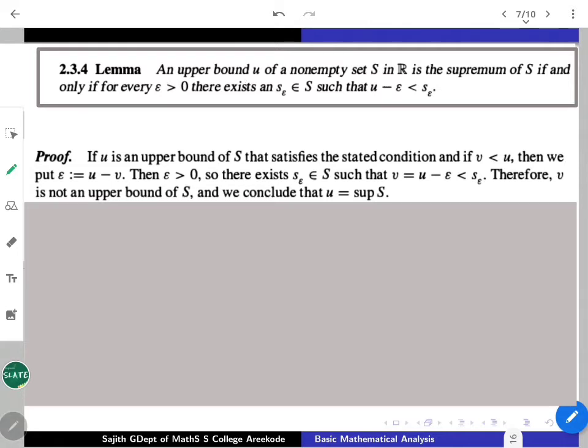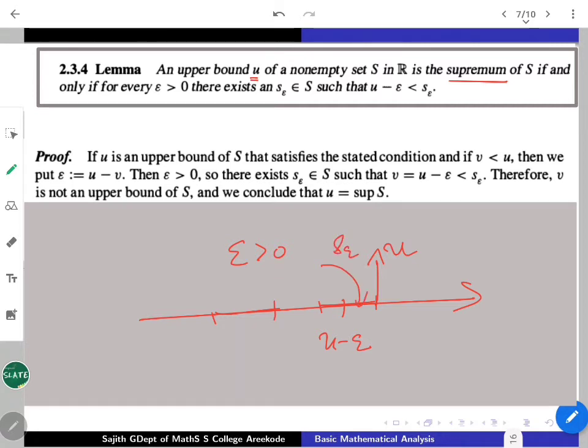So an upper bound u is given for a non-empty set S of R. That fellow is going to be the supremum, meaning least upper bound of S, if and only if, starting with any epsilon positive, u is somewhere here. Geometrically, if you look at u minus epsilon, the existence of s epsilon is guaranteed.